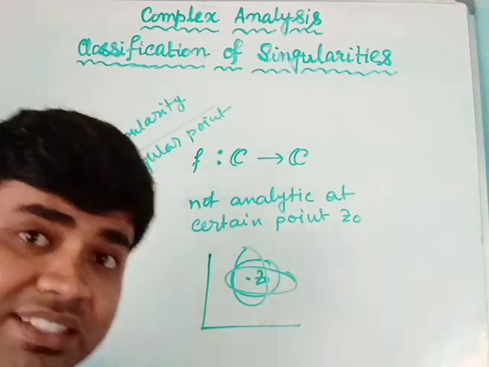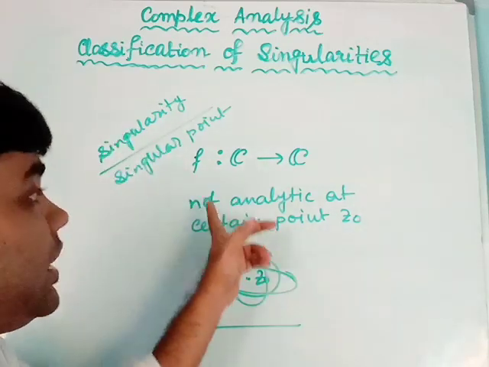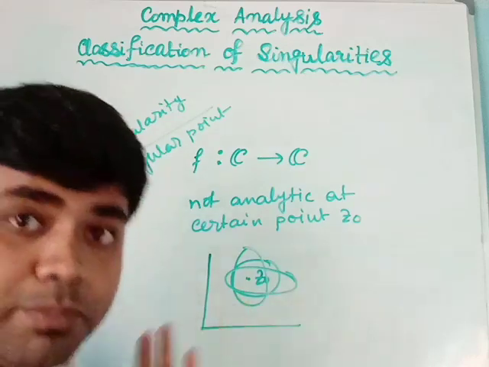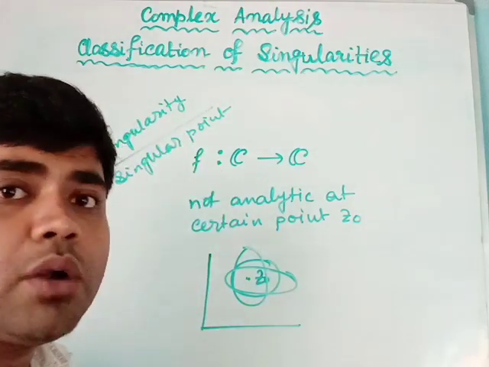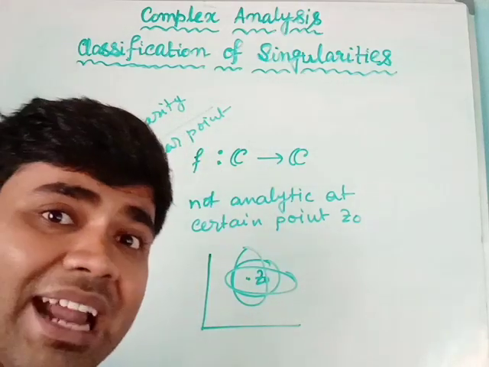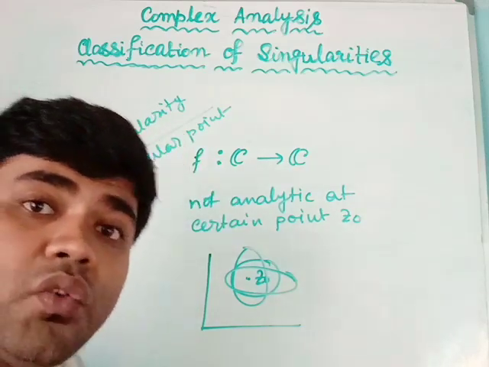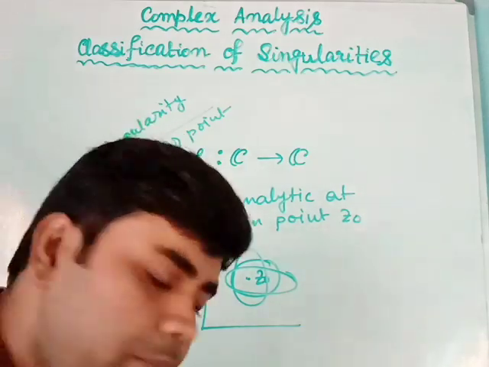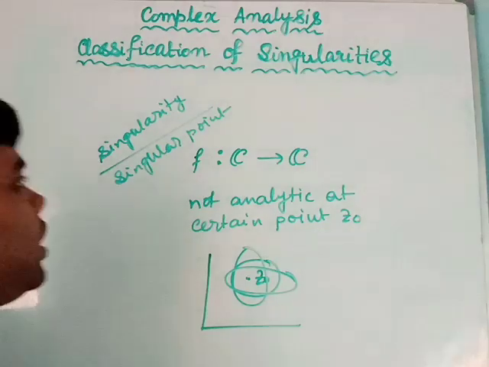So the first criteria is this: the function will not be analytic at the point z0. But if you take any neighborhood of the point z0, there will be at least one point where the function will be analytic. Okay, so this is our definition of singular point.